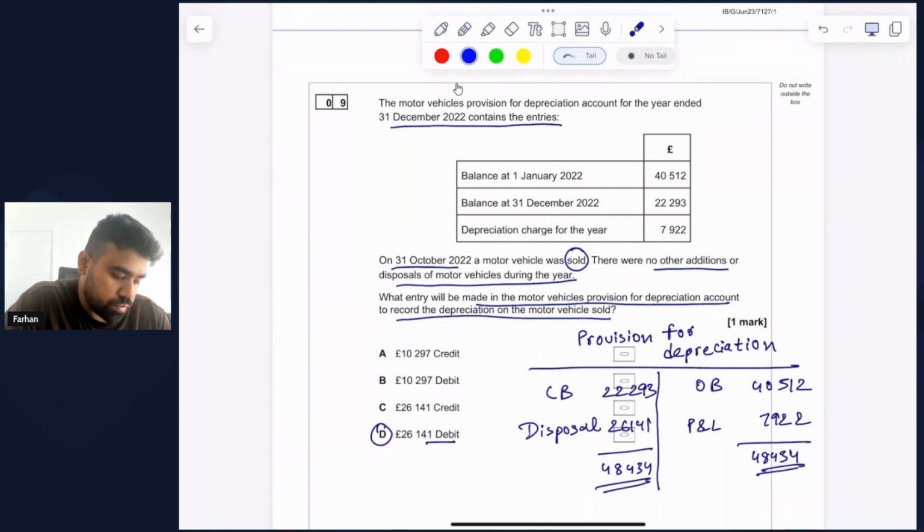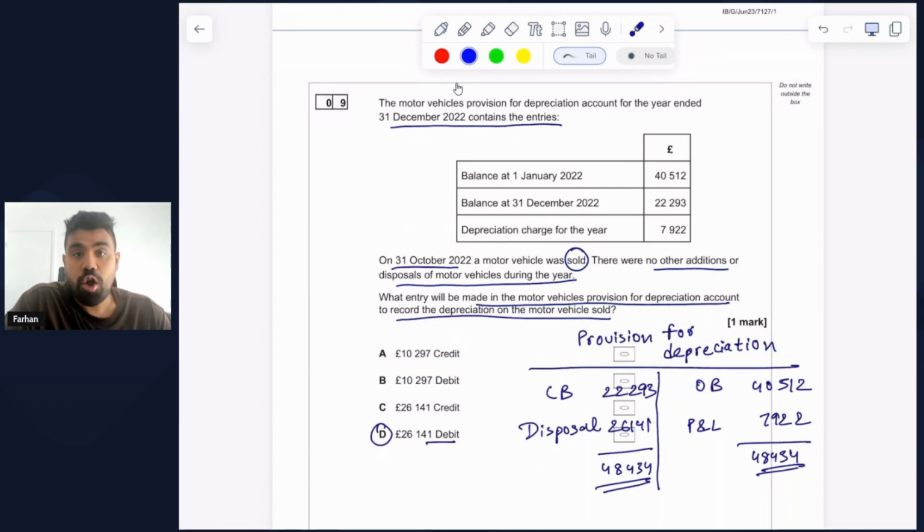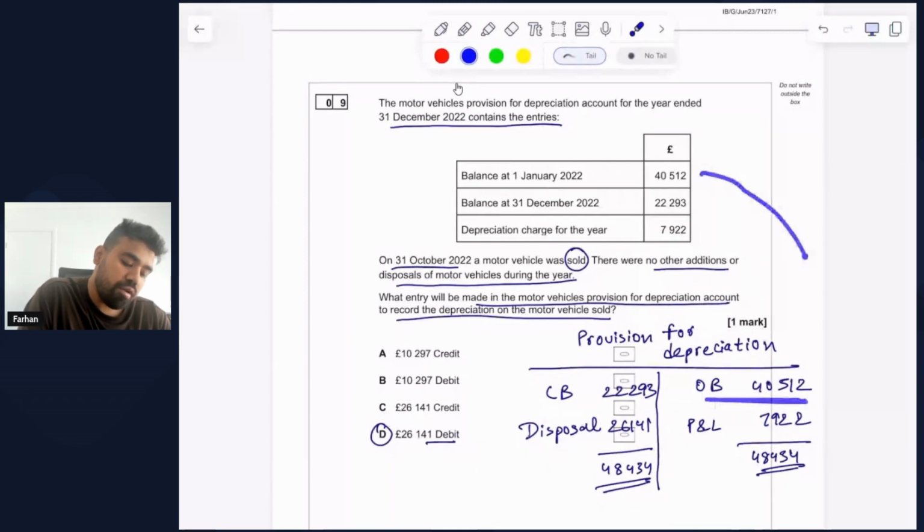All right, so I've prepared a T account or a ledger account for a provision for depreciation. Provision for depreciation should always have an opening balance on the credit side of the T account, which is 40,512, which is coming from here. And therefore, the closing balance needs to be on the opposite side, which in this case is the debit side.